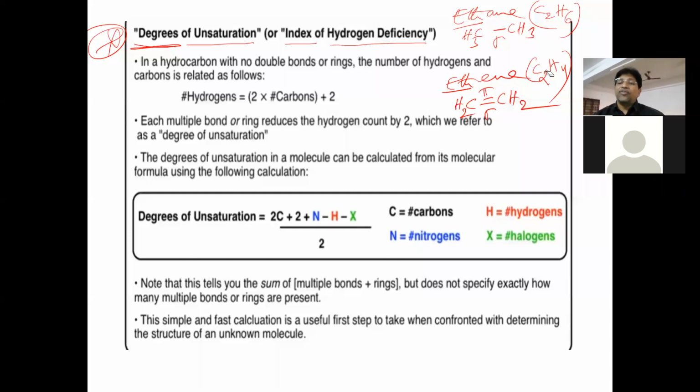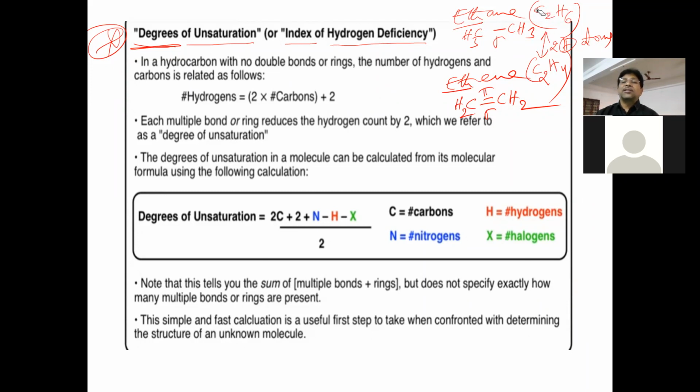Two hydrogen atoms are deficient. So between these two molecules, how many hydrogen atoms differ? Two hydrogen atoms. When two hydrogen atoms are different between two molecules, we say this ethene is an unsaturated compound with a degree of unsaturation of 1.